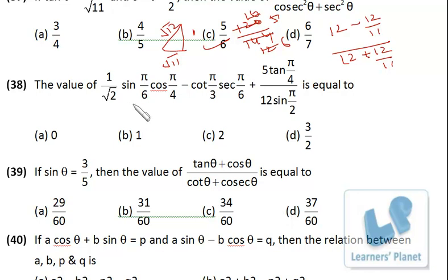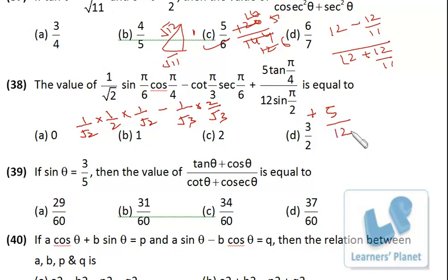Trigonometry once again. Sin pi by 6, that is sin 30, 1 upon 2, cos 45, 1 upon root 2, cot pi by 3, cot 60. Tan 60 is root 3, so cot 60 will be 1 upon root 3. Sec 30, cos 30 is root 3 by 2, so sec 30 will be 2 by root 3, plus 5, tan pi by 4, tan 45, that's 1. So it is 5 by sin pi by 2 is 1, so it is 5 by 12.